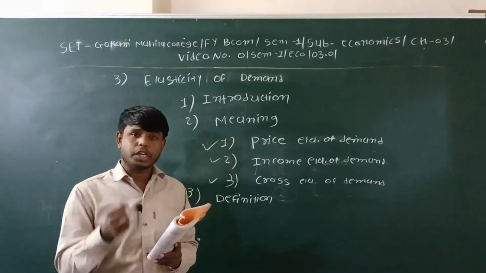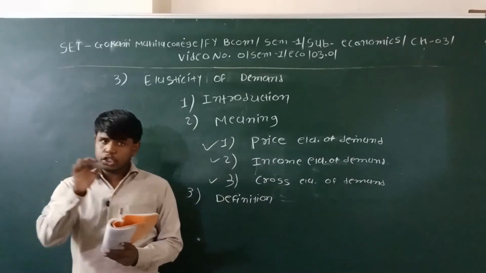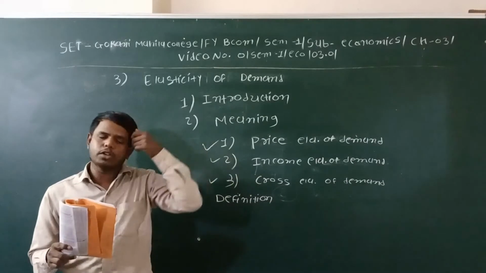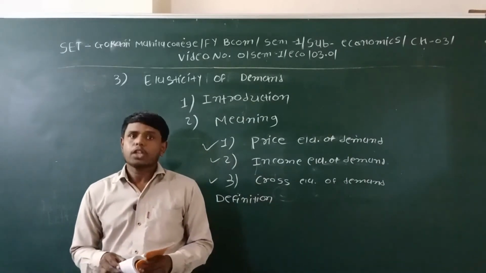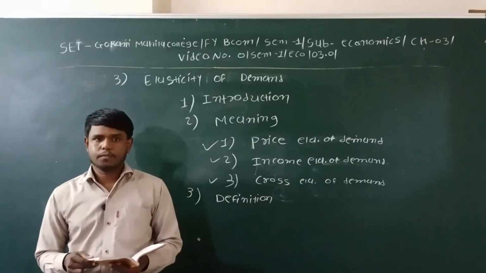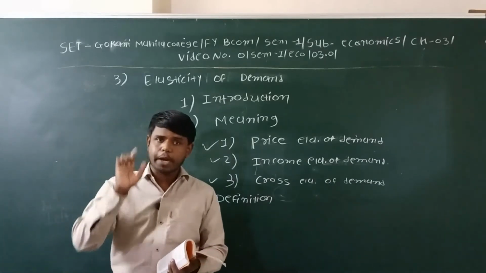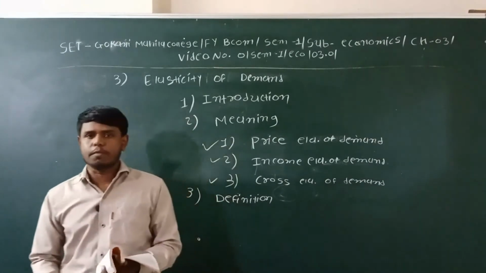It will be included in the price elasticity of demand. In simple words, the price elasticity of demand means the proportion of change in demand due to the proportion of change in price. This is called the elasticity of demand.